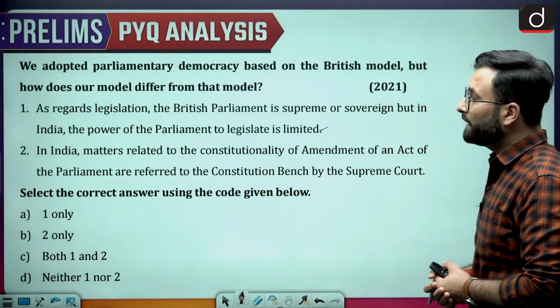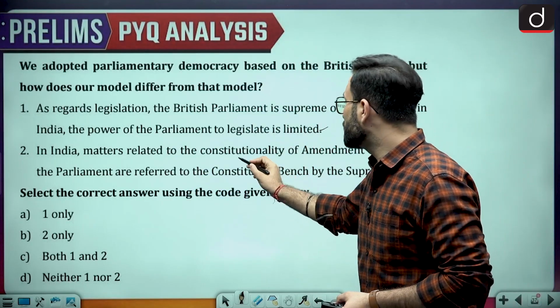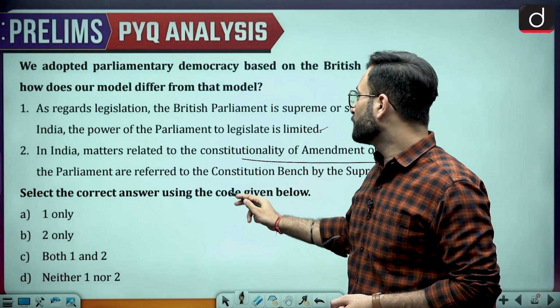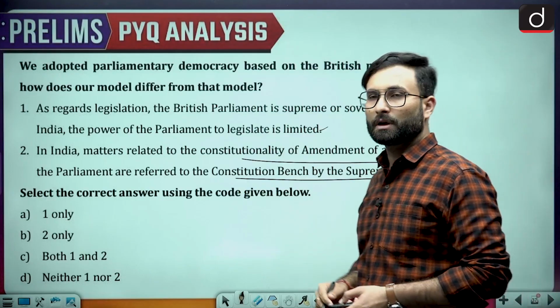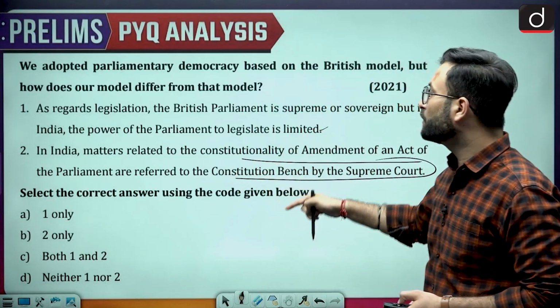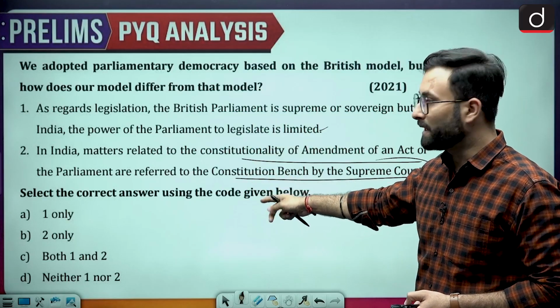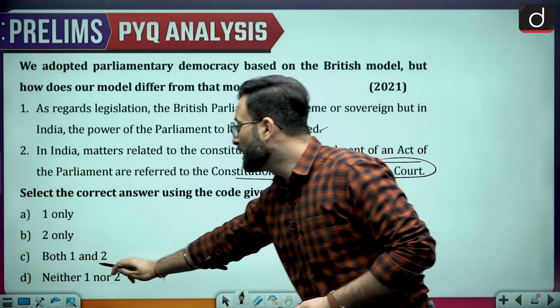Coming to the second one, in India, matters related to the constitutionality of the amendment of an act of Parliament are referred to the Constitution bench by the Supreme Court. If there is an issue related to constitutionality, the Supreme Court can refer it to the Constitutional bench. Okay, so that is also true. Option C would be your right answer over here.